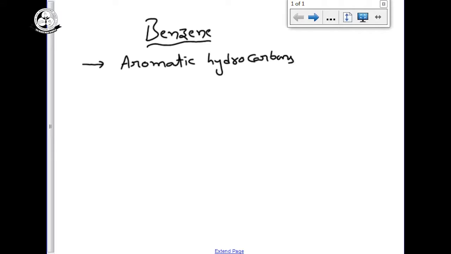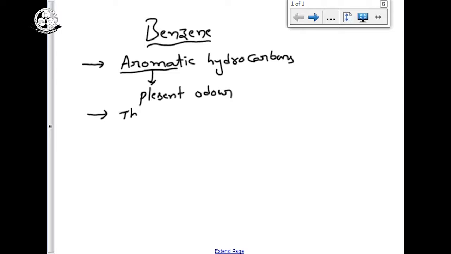In aromatic hydrocarbons, in 11th standard we will discuss about benzene. In 12th standard, the entire organic chemistry discussed is only about aromatic hydrocarbons. First of all, what is meant by aromatic? Generally, what is meant by aroma? Aroma means pleasant odor.